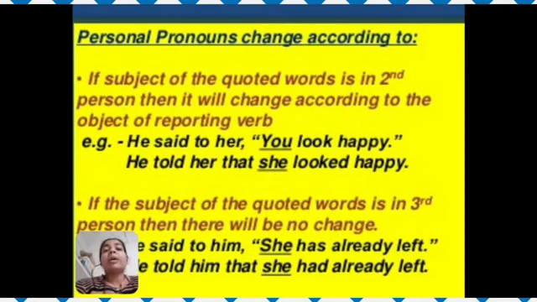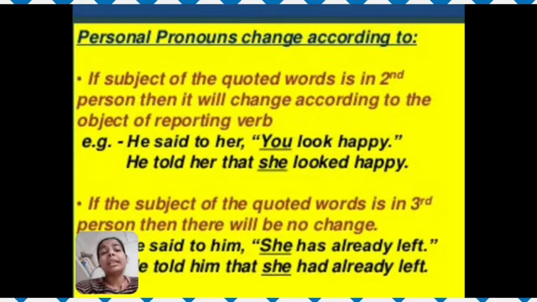Now let's see the second person. If the subject of the quoted word is in the second person, then it will change according to the object of the verb. He said to her, "You looked happy." He told her that she looked happy. Here "she" refers to "her," so it is changed according to the object of the reporting verb. And what is the object of the reporting verb here? "Her" is the object of the reporting verb.